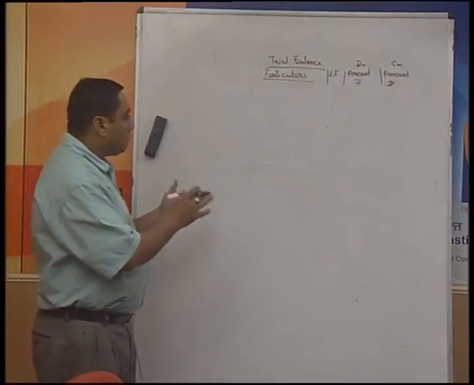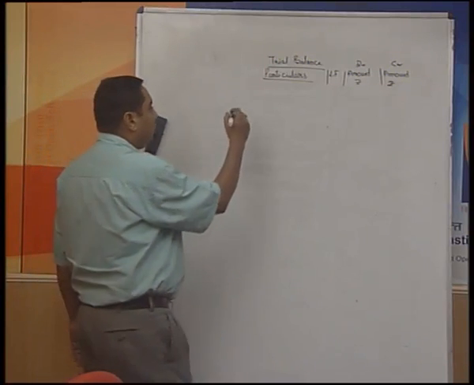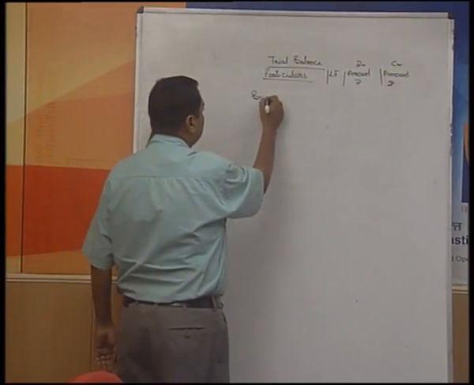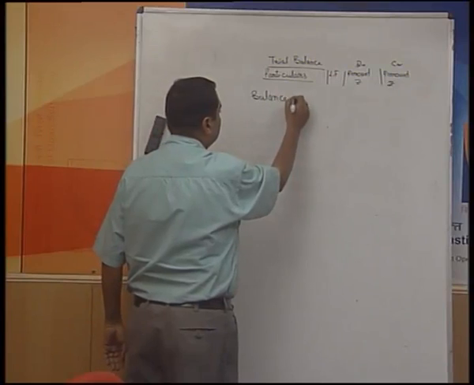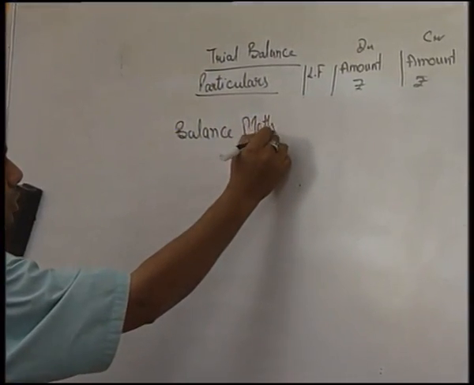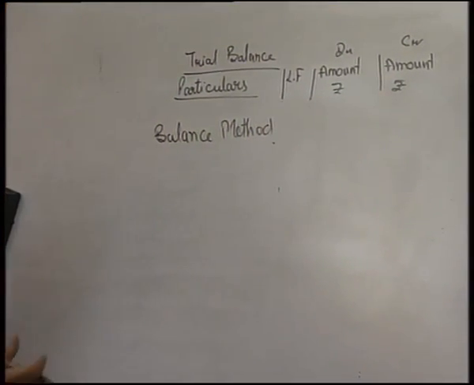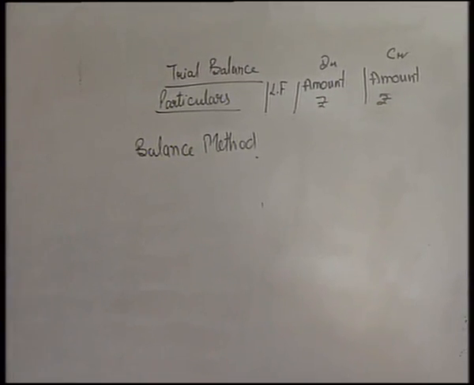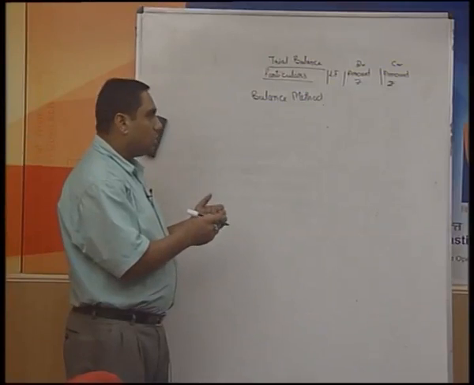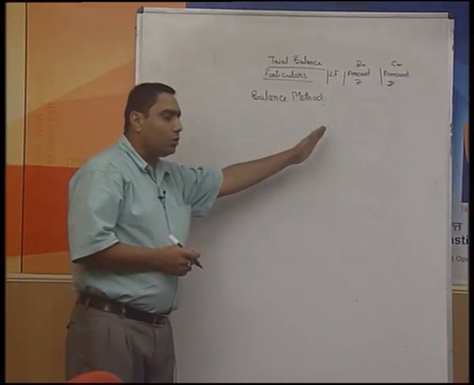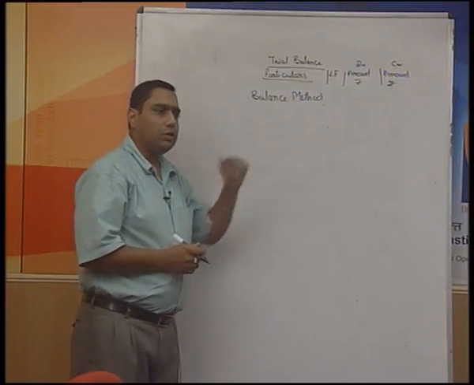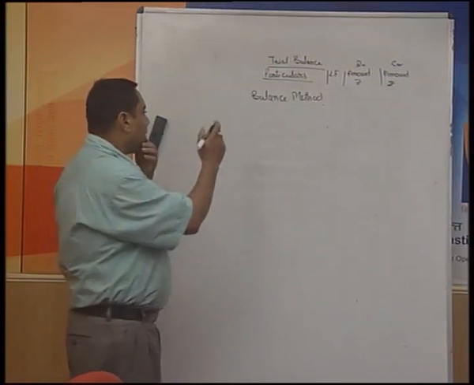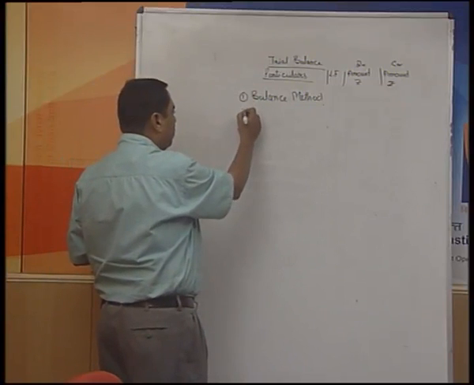Learners, this is one of the methods which I have told you, and this method of preparing the trial balance is known as the balance method. Now, why do we call it the balance method? Because we are simply going to take the balances of our ledger accounts. If they are debit balances, put them on the debit side. If they are credit balances, write them on the credit side. This is the method which is most popularly used.